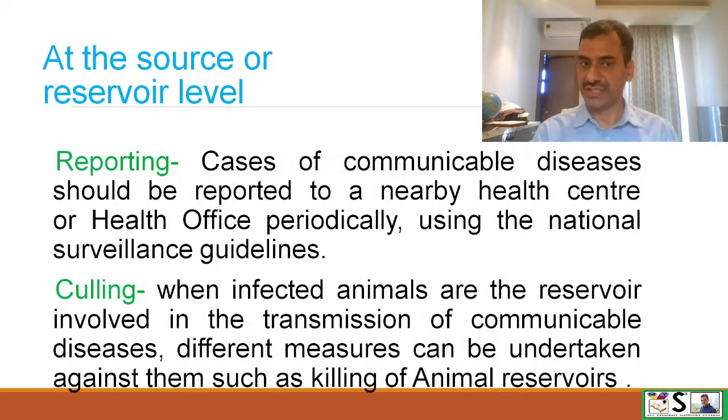Next one is reporting. The cases of communicable disease should be reported to the nearby health center or health officer from time to time using the national surveillance guidelines. Then culling. When infected animals are the reservoir and they are involved in the transmission of communicable disease, then different methods can be undertaken against them. And the most common method which is used for animal reservoirs is just killing them.